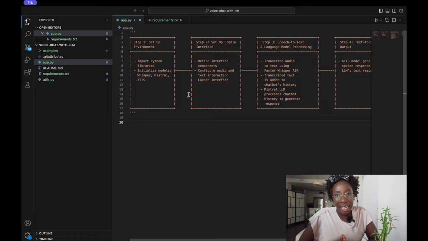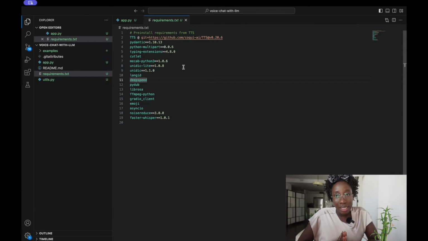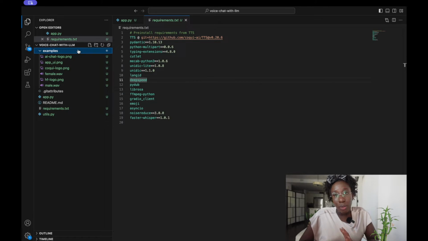Okay, so I've gone ahead to add my app.py file. I have also added a requirements.txt file that contains all the various dependencies that we would need in order to run this application. And I've also added a folder called examples with some artifacts I would also need to make the app work, and also a utils.py file that contains some helper functions that would help in running this app.